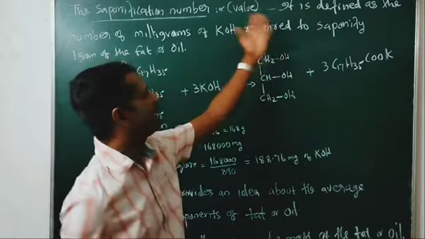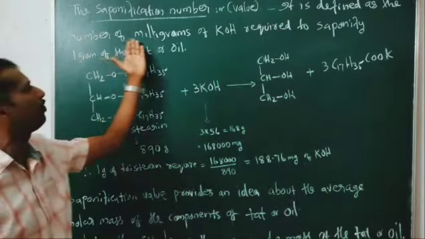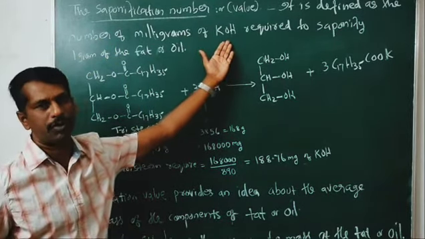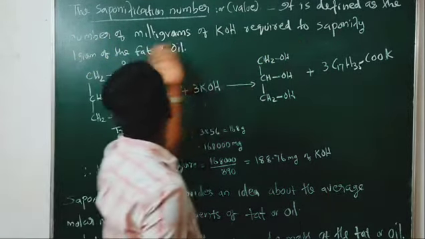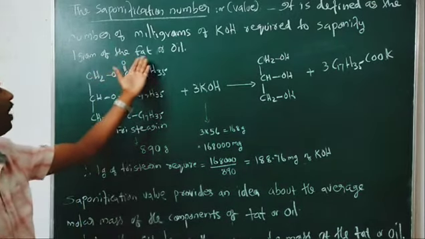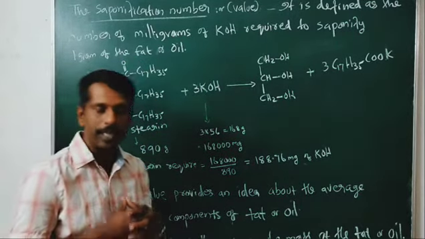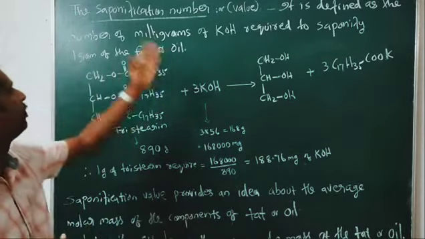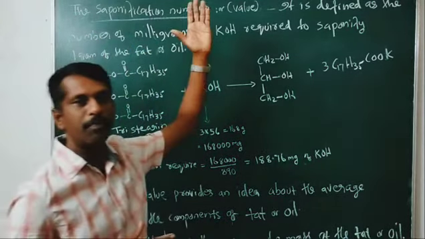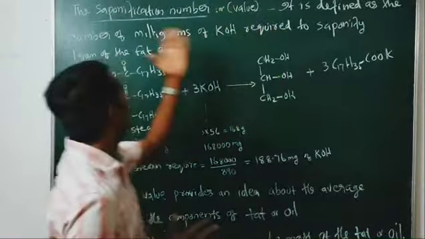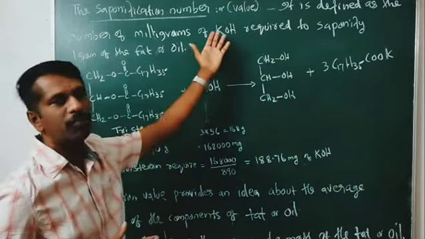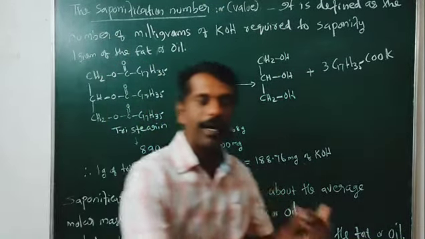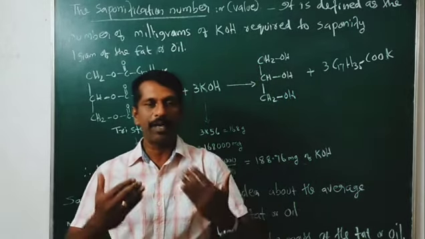Look at here. It is defined as the number of milligrams of KOH required to saponify 1 gram of the fat or oil. Once again, saponification number or saponification value is defined as the number of milligrams of KOH required to saponify 1 gram of fat or oil. In the previous example, we have taken NaOH.